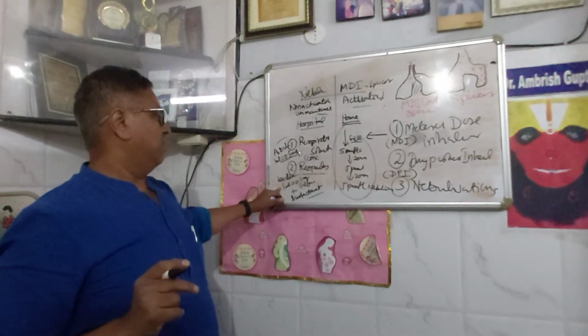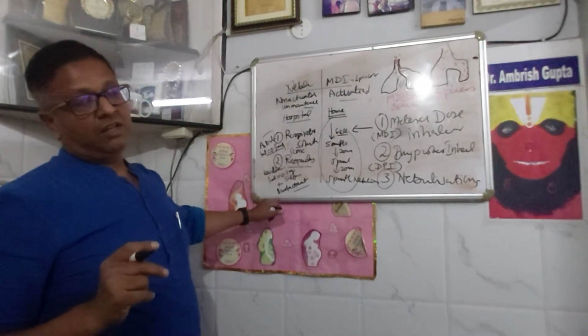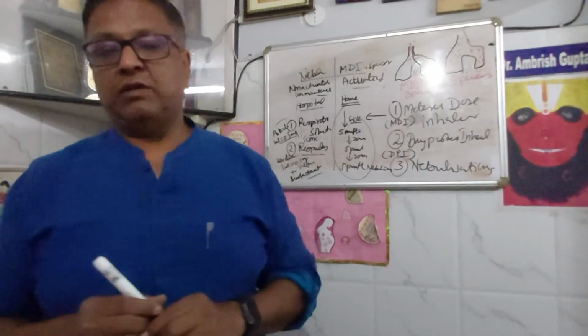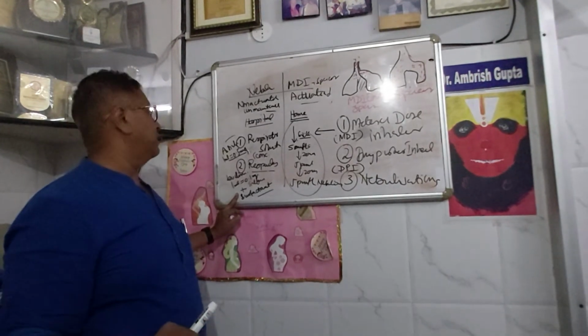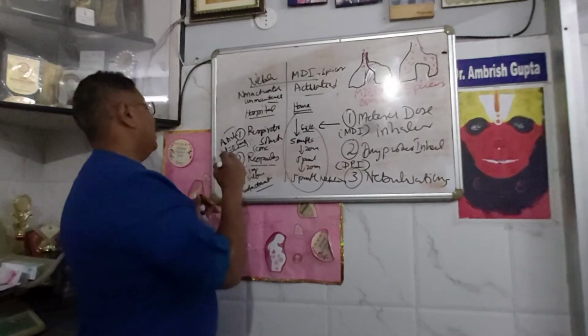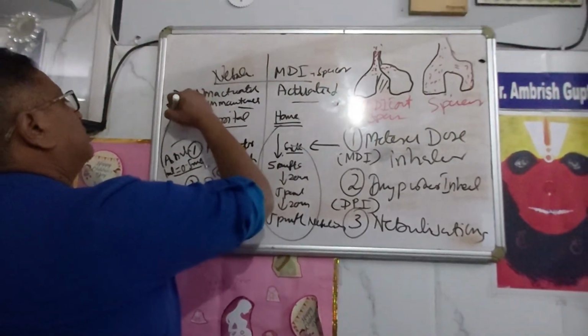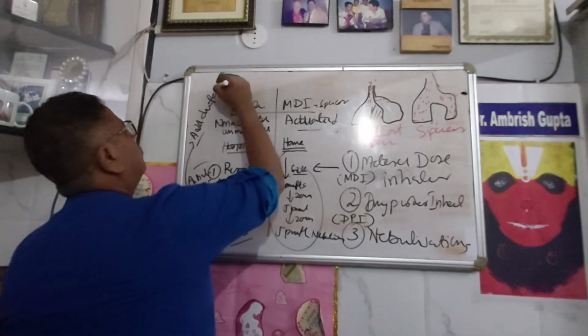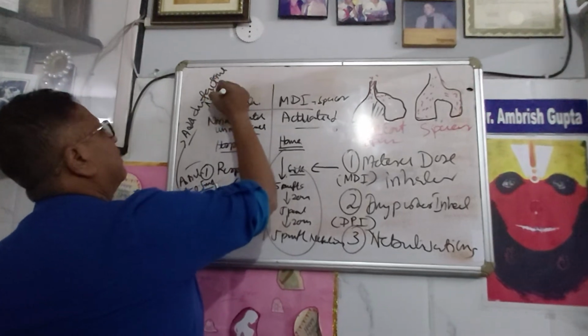So this 1 ml of salbutamol along with surfactant is a ready to use solution which can be directly put into the nebulizer, while Asthalin has to be combined with a surfactant, and the most common surfactant which can be used in clinical practice is normal saline.